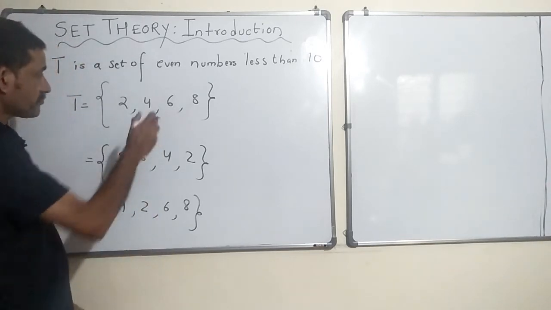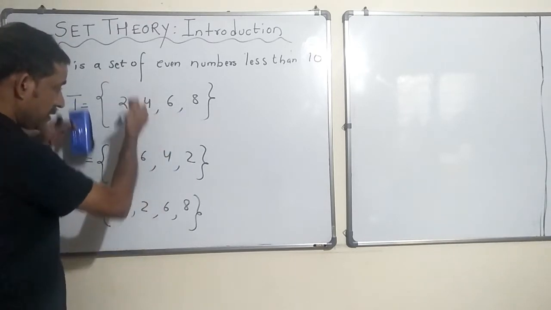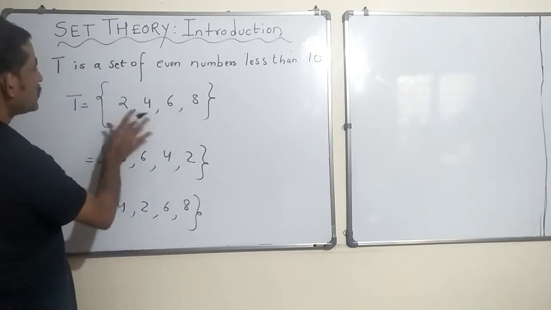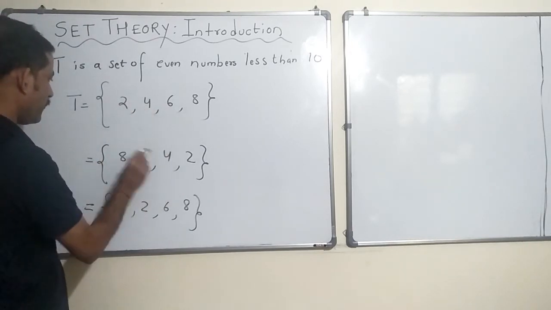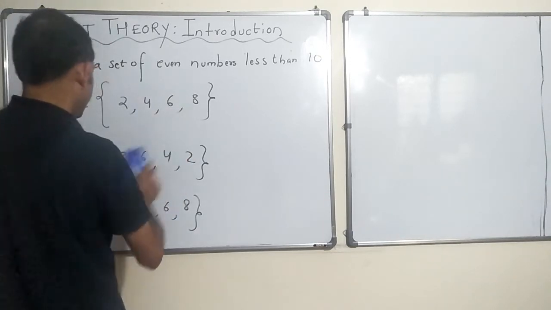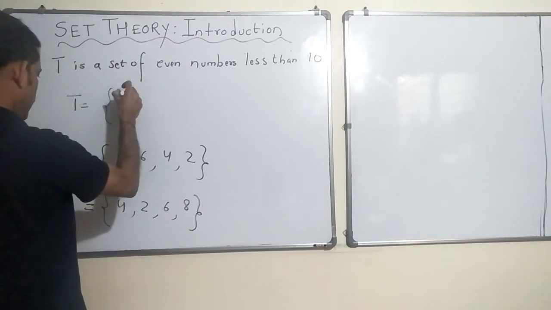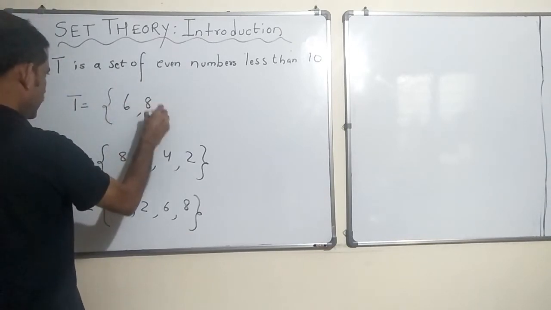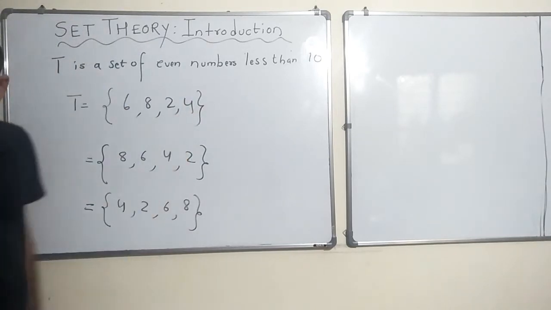As long as they have the same elements, they are the same set, or those sets are the same. So I can write it anyhow. I can also write it as 6, 8, 2, 4. Does not matter. They all are the same set.